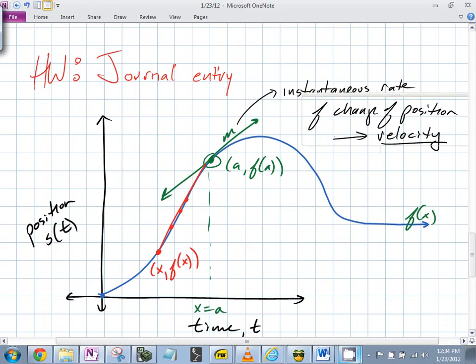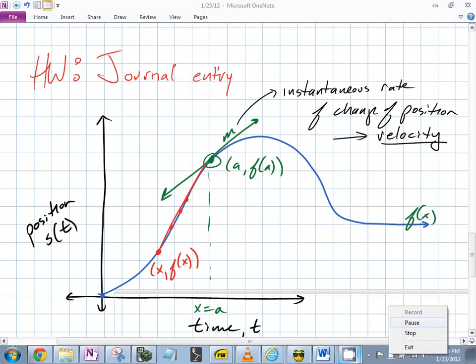So for example, this particle is moving away. What can you tell me about this velocity based on this rough sketch? What's one concrete thing you could tell me? Yes, it's positive. It's moving away from the origin. That's the only concrete thing you can tell me right here. We have no function. I haven't given you an actual function.